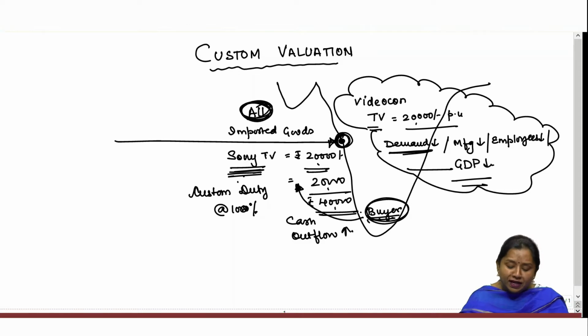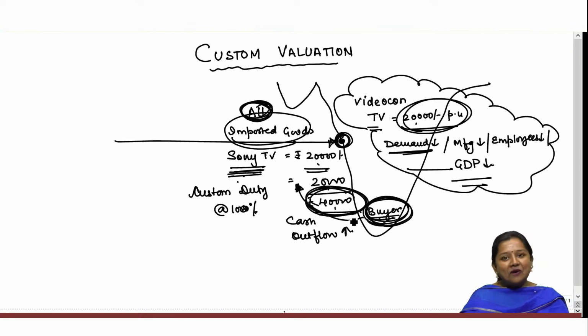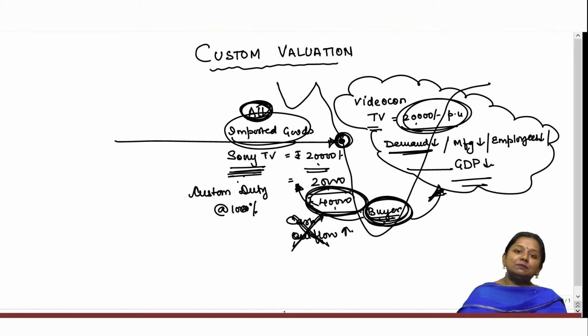And now if the Indian buyer has the option to purchase an Indian television set for 20,000 as compared to an imported television set for 40,000, then obviously most Indian buyers would be attracted to the Indian television set, because the price of imported goods is much higher than the Indian product.